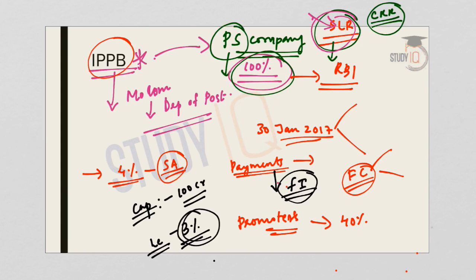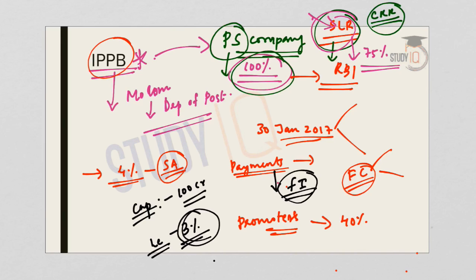So, you should remember that CRR is mandatory, and apart from CRR, SLR also needs to be maintained. Payments banks will have to maintain a statutory liquidity ratio, and under it, they need to invest minimum 75% of their demand deposit balances in SLR eligible government securities or treasury bills.